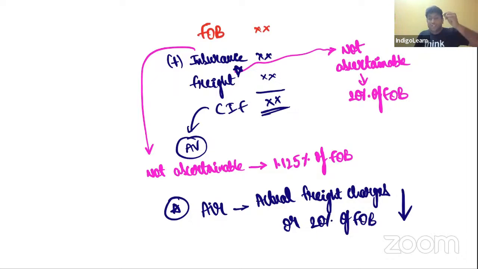That means generally, if the freight is not ascertainable, then we will take it as 20% of FOB. But in case where goods are imported by air, even though freight charges are ascertainable, still we will take a maximum of 20% of FOB.